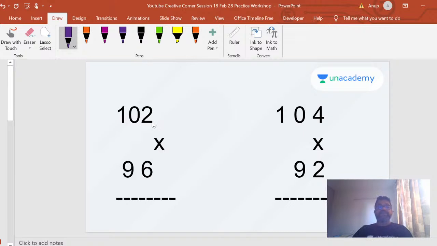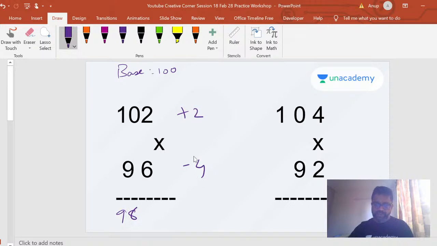Now, in this case, one number is greater than the base and the other number is less than the base, right? So here it's a +2 and here it's a -4, right? You agree with me, right? The base is 100 itself. So it's a +2 and a -4. Now I can either do 102 -4 or 96 +2, right? So for the first part of my answer, I will do the easiest one, right? Doing an addition is easy. So 96 +2, I know the first part of my answer is 98.